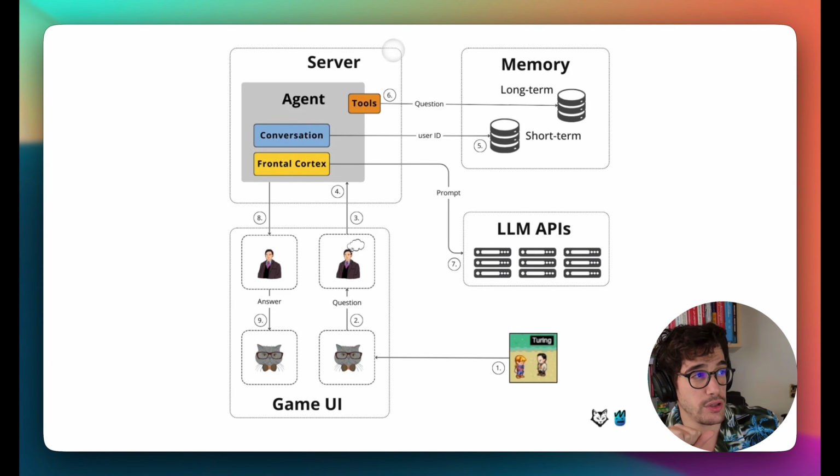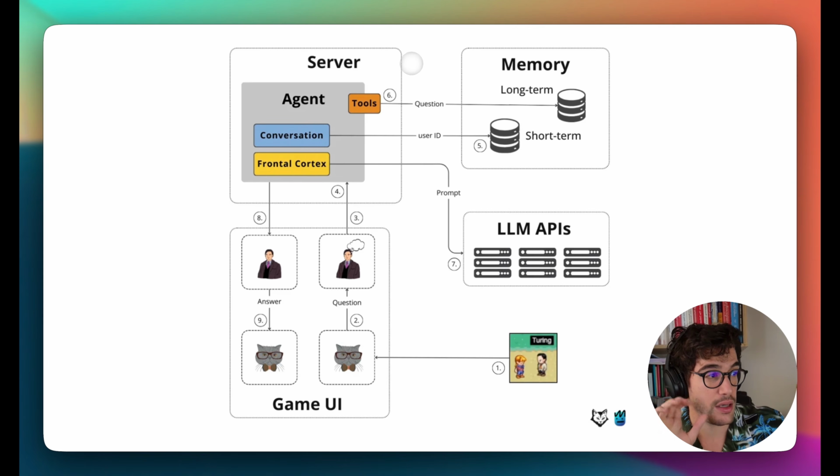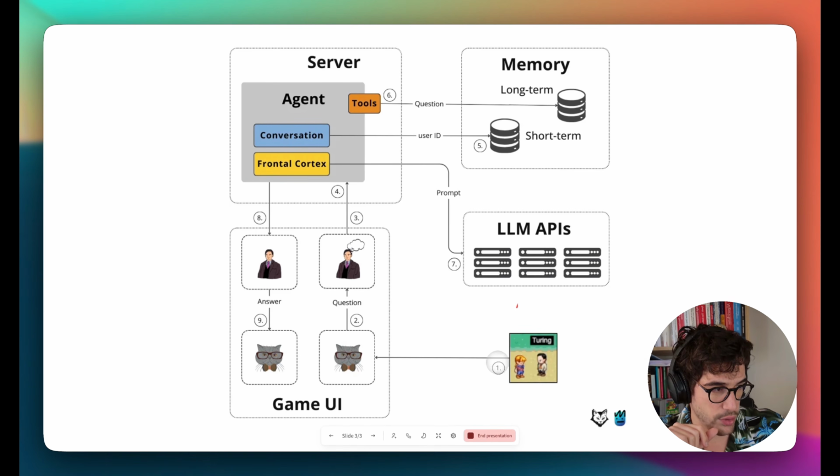So here you can see that there are three main components, and then the LLM API. This is the LLM provider. We have the server, we have the memory, and we have the game UI, all right? So what's going to happen? Let's follow the numbers here. So we have here 1.